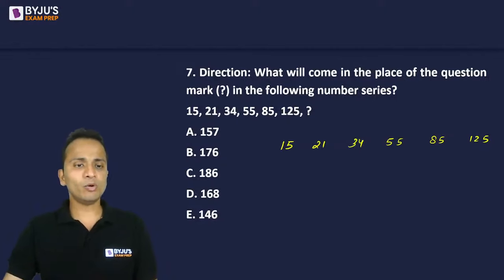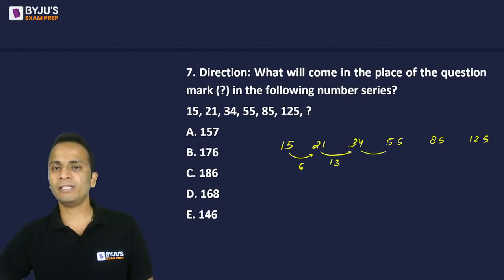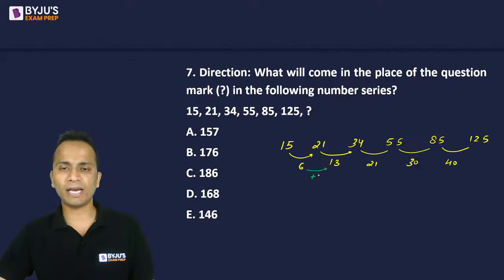All right. Now let's see what will happen in this question. Now I'm going to look at the difference between the consecutive terms. Here the difference is 6. Then the difference is 13. Then after that, the difference is 21. Then the difference is 30. And this difference is 40. Now look at the differences. 6 to 13, so the difference has increased by 7. Then the difference has increased by 8. Then by 9. This difference has increased by 10.